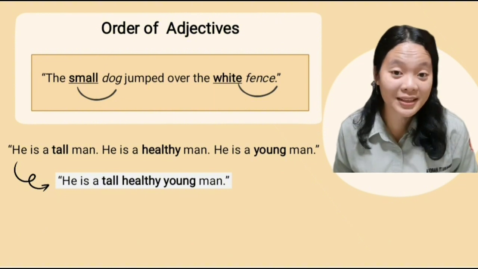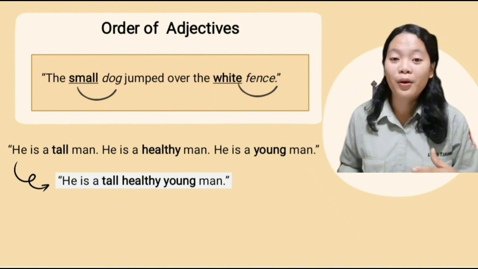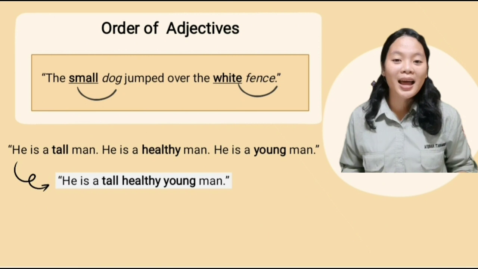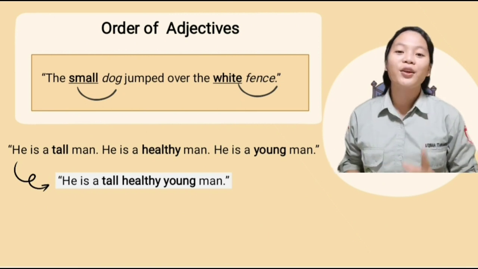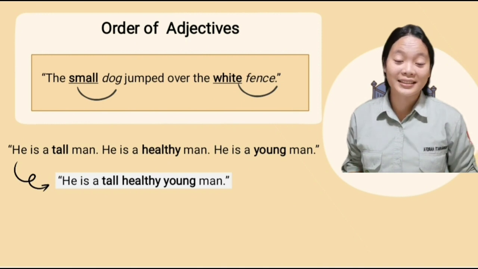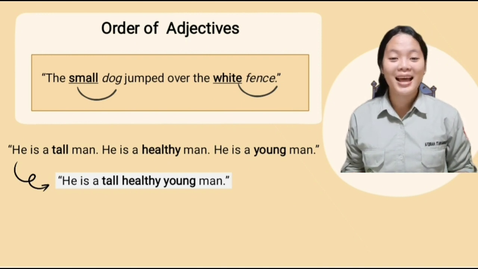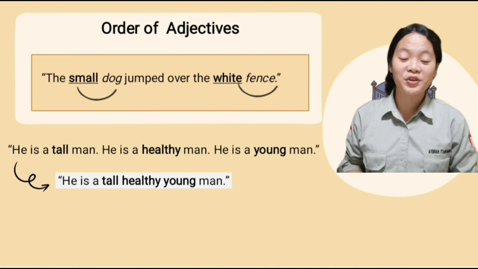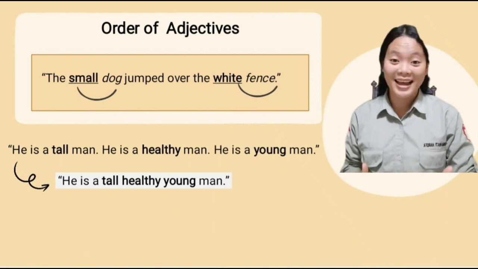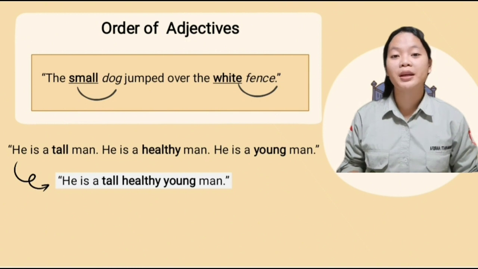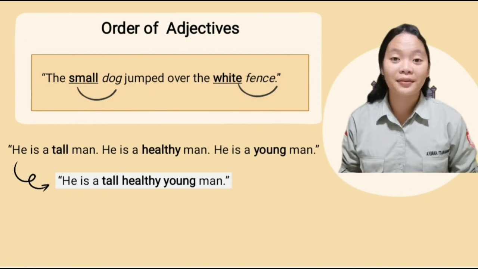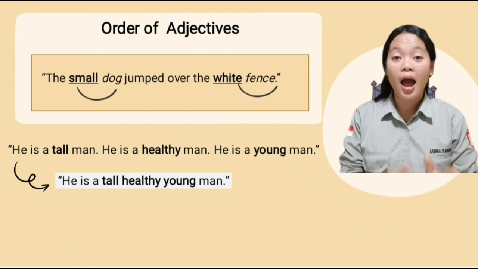So the previous sentences that I have read become: he's a tall, healthy young man. Using more than one adjective in a sentence can make our writing and speech richer and more concise. However, we also have to be careful because certain adjectives appear in a certain order.